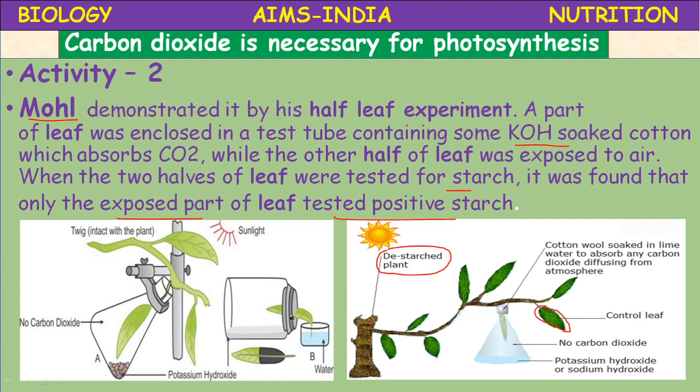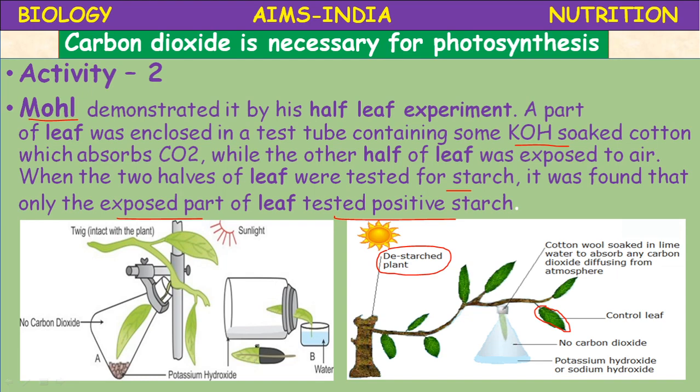And here half leaf experiment like this, through split cork, half of the leaf is inside, half of the leaf is outside, water is provided, and the experiment was conducted, entire setup kept in the sunlight. So after a few hours, 2 to 3 hours, if the starch experiment is conducted, the leaf which is present outside turned blue, deep blue color.